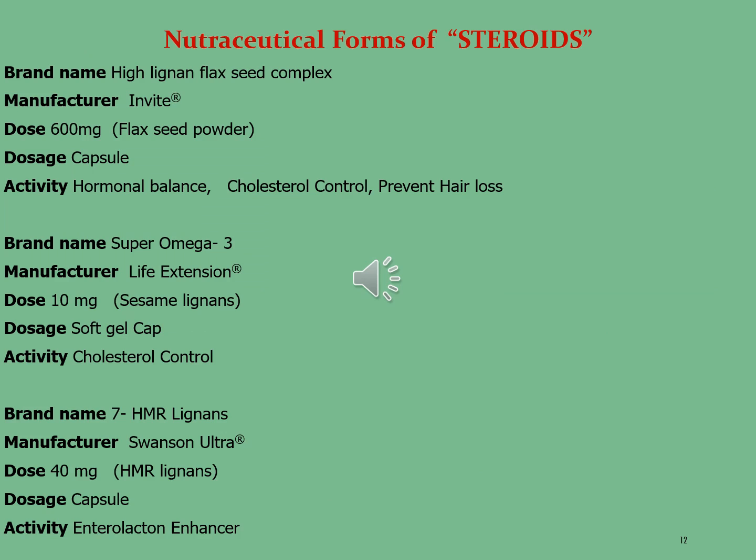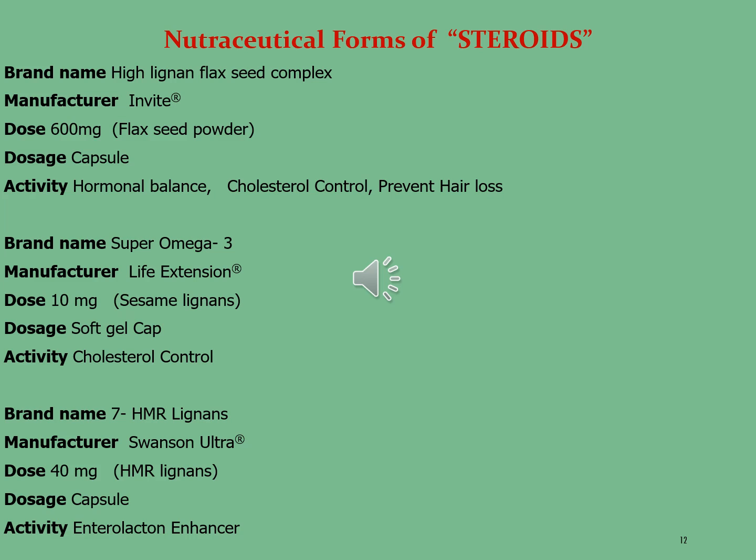Dear students, these are some important pharmaceutical brands of steroid molecules which we have missed in our previous lectures. So we discuss some important nutraceutical brands. The first brand is High Lignin Flaxseed Complex. It is manufactured by Invite Nutraceuticals. We take 600 mg per day as its dose and it's formulated in capsule dosage form. The activity of this brand is hormonal balance, cholesterol control and preventing hair loss.